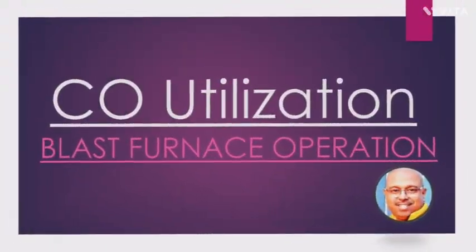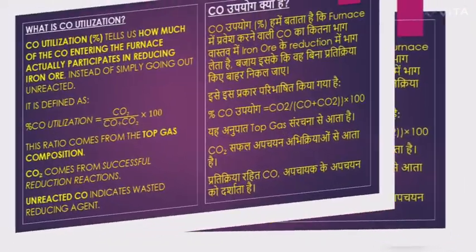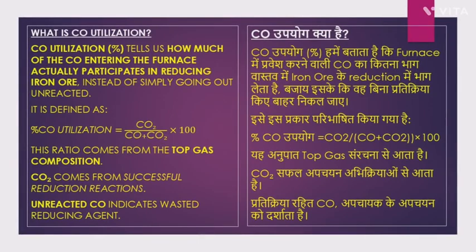Today we will discuss CO utilization in a blast furnace. What is CO utilization? CO utilization tells us how much of the CO entering the furnace actually participates in reducing iron ore instead of simply going out unreacted. It is defined as percentage CO utilization equals CO2 divided by CO plus CO2, times 100. This ratio comes from the top gas composition. CO2 comes from successful reduction reactions. Unreacted CO indicates wasted reducing agent.